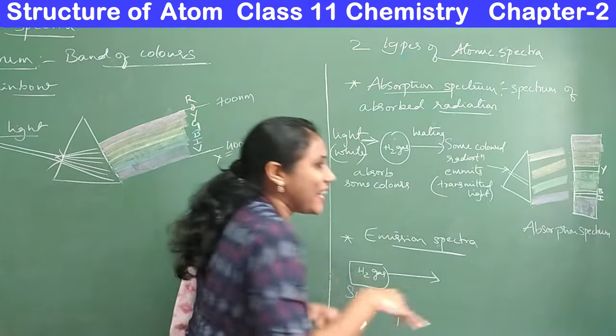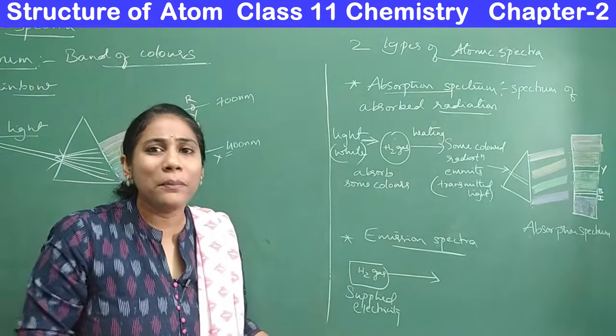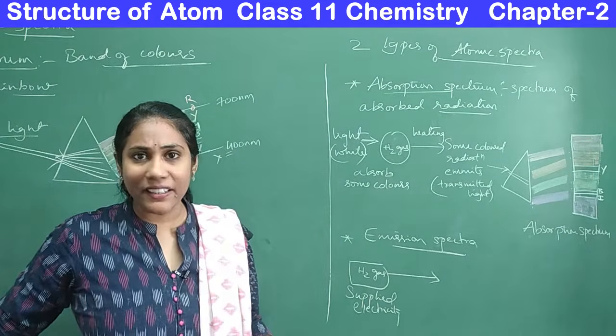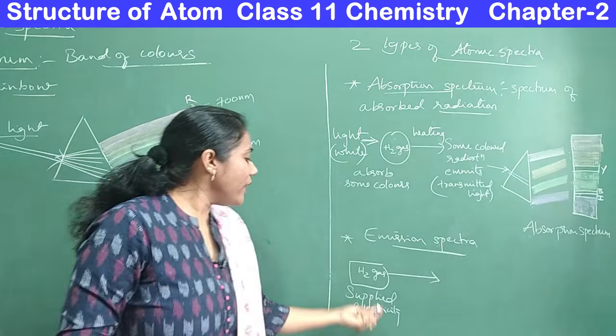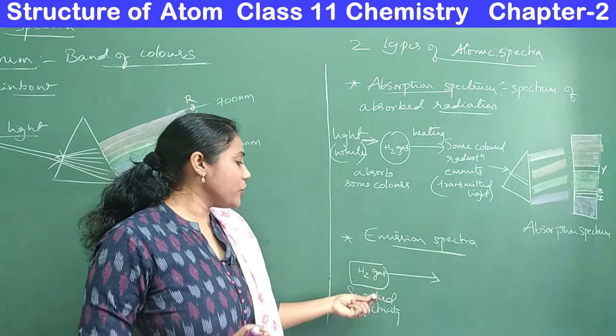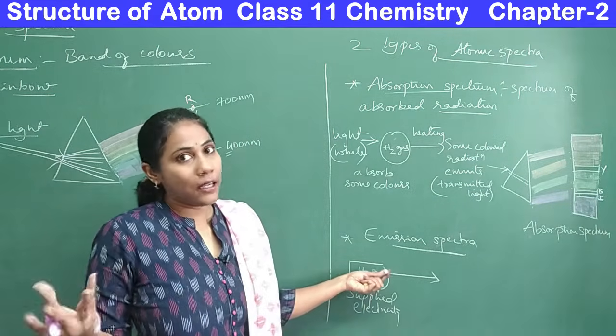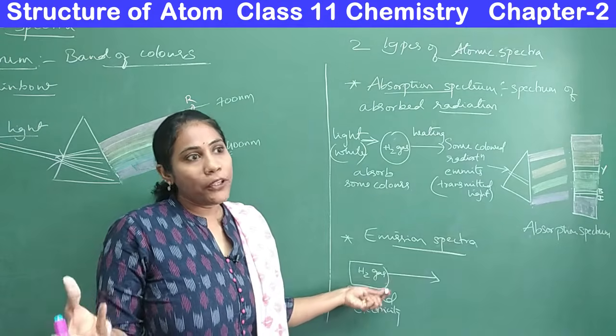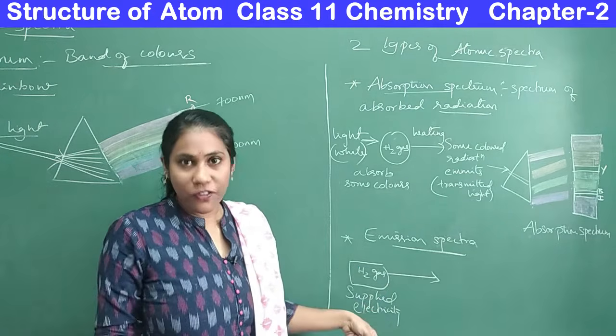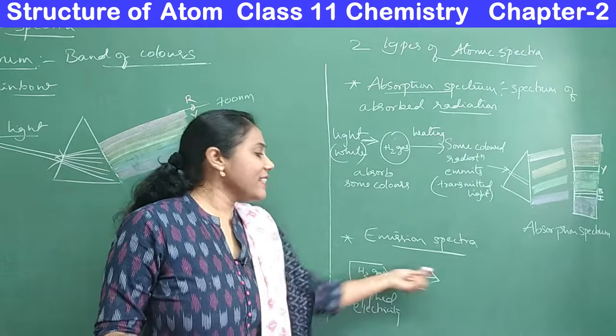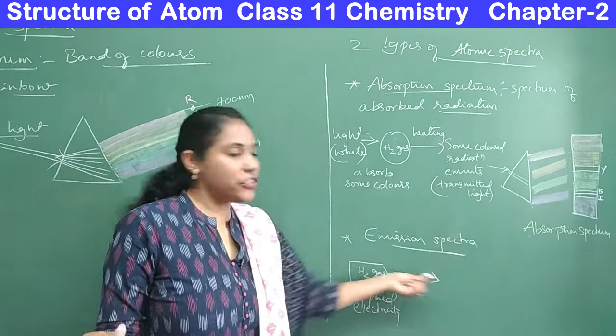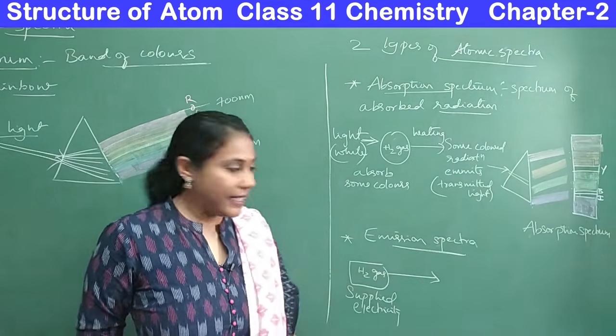All that, excited form, original ground form, you will understand a little later. Just think of it this way. When you supply electric current to hydrogen gas, you are disturbing its stability. At that point of time, to achieve stability again, it will release some energy. Energy in the sense it will give out certain radiations.